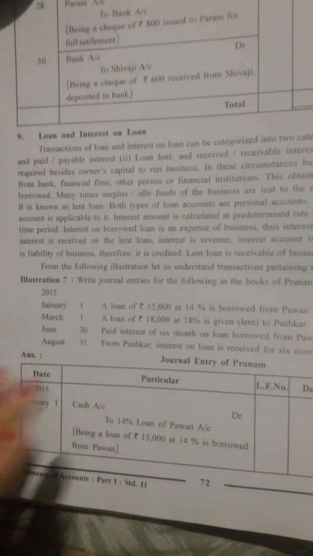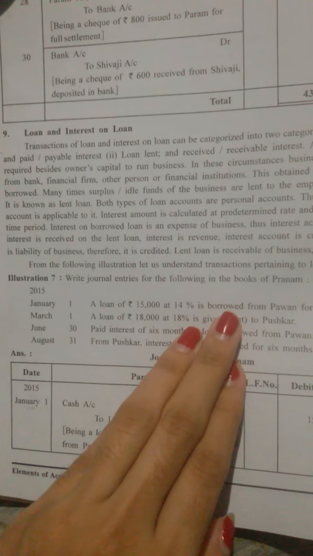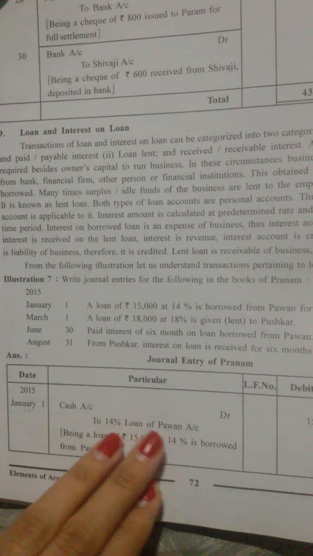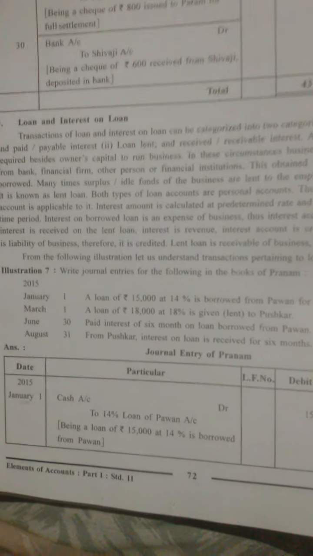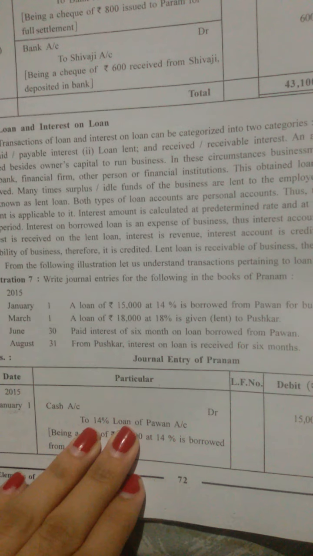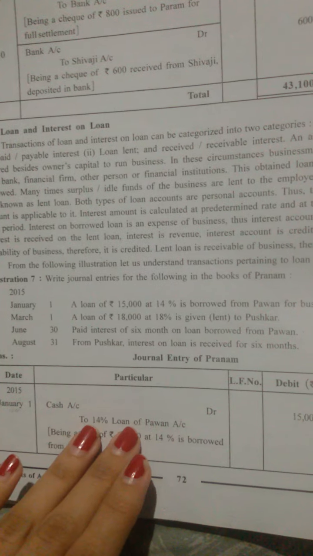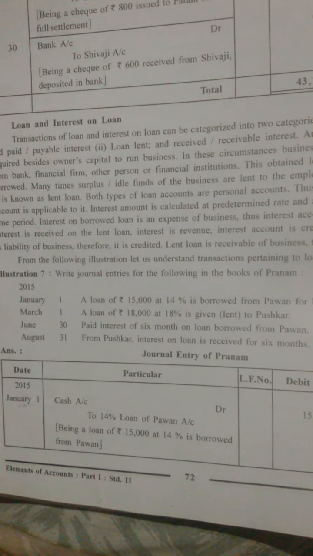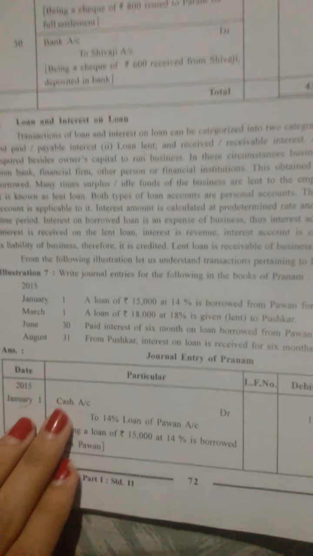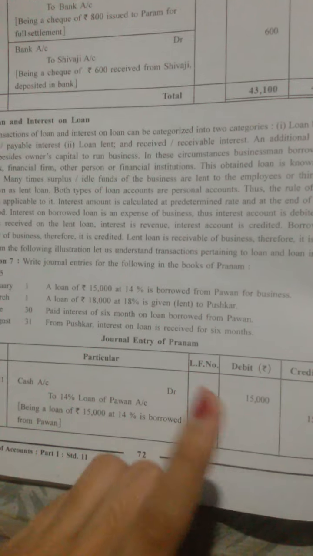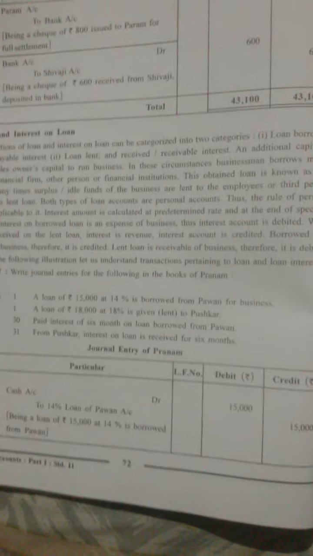It is coming in the form of loan borrowed by the business from Pawan. So 14% loan of Pawan account will be credited. The amount would be the same, 15,000 in the debit column and 15,000 in the credit column.